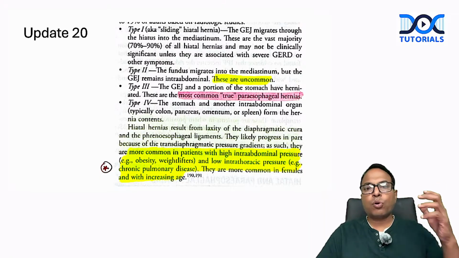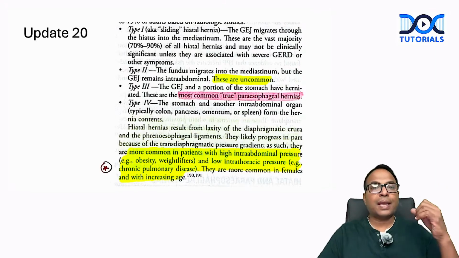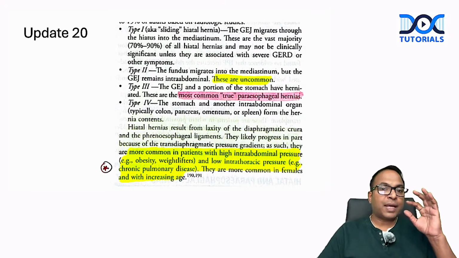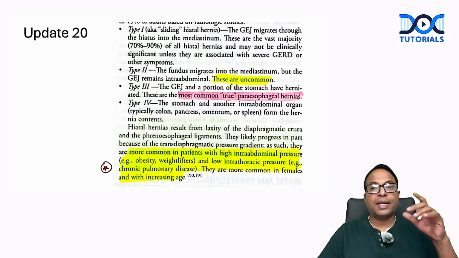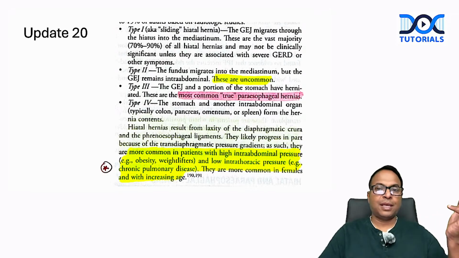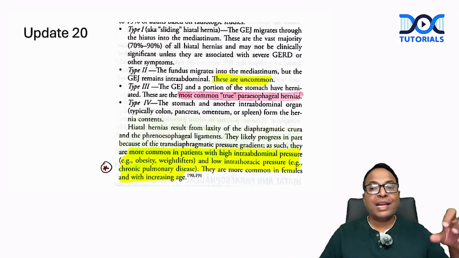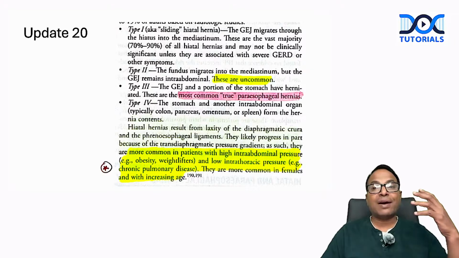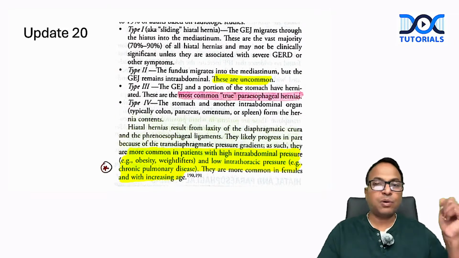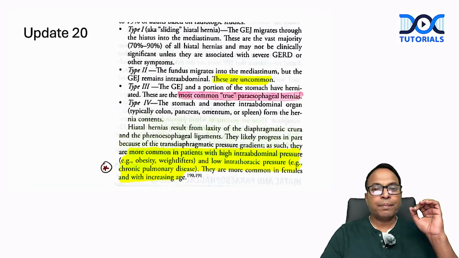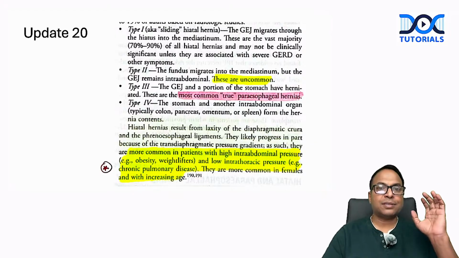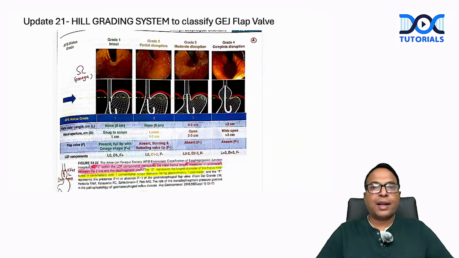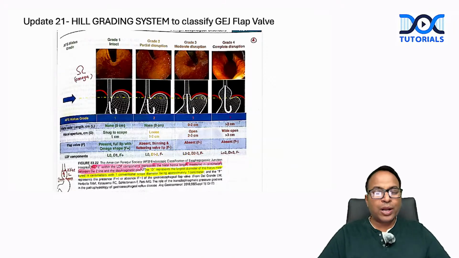Type 2 is rolling paraesophageal hernia. Type 3 is mixed paraesophageal hernia. Type 4 is massive hernia. Type 3 is the most common, and it is more common in females, and in obesity, weightlifters, and those who already have a low intrathoracic pressure like COPD. They will develop paraesophageal hernias. And this is what we used to write in our endoscopy reports when we do regular endoscopy.